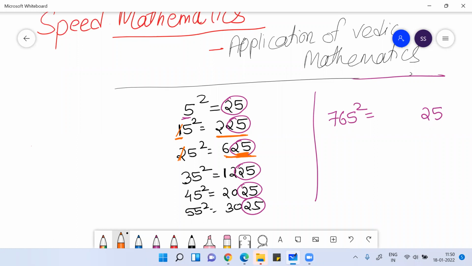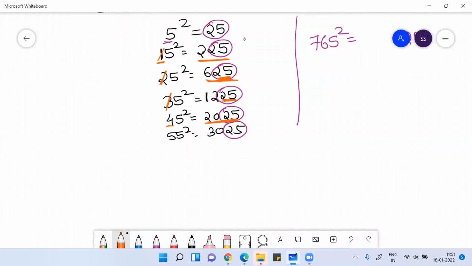What is the square of 35? The last two digits will be 25. How to find the remaining digits? See the tens place digit, which is 3. The next digit of 3 is 4. 4 threes are 12. So your answer is 1225. The next digit of 4 is 5. 4 fives are 20. So your answer is 2025. I hope you are getting it. The square of 55 is 3025.